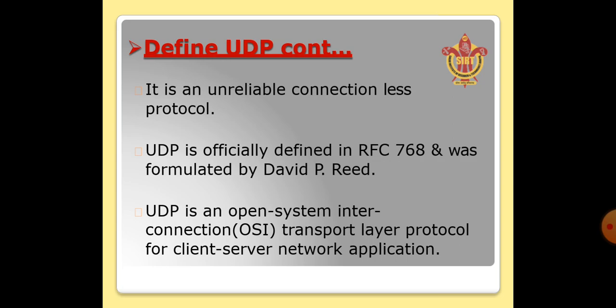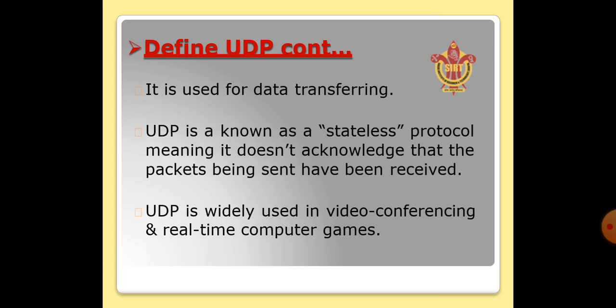UDP is officially defined in RFC 768, and it was formulated by David P. Reed, and it is an open system. UDP is an OSI transport layer protocol for client-server network applications.